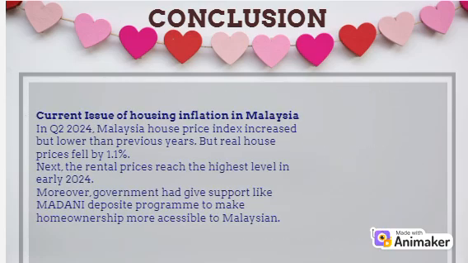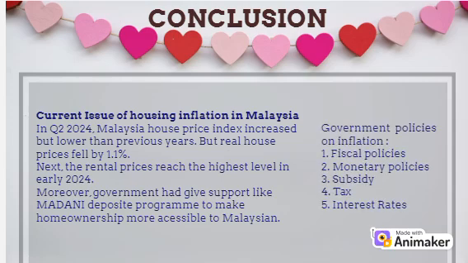Besides, we had discussed the current issues about inflation. In the second quarter of 2024, Malaysia House Price Index increased but lower than previous years. When adjusted for inflation, real house price had fallen by 1.1%. Next, the rental prices had reached the highest level in early 2024. Moreover, government had given support like Madani Deposit program to make homeownership more accessible to Malaysians. Finally, we have government policies on inflation, where they are fiscal policies, monetary policies, subsidy, tax and interest rates.